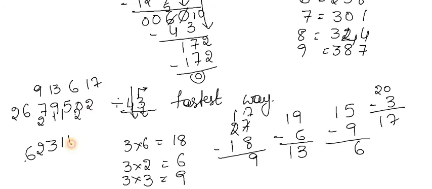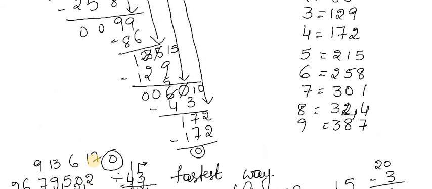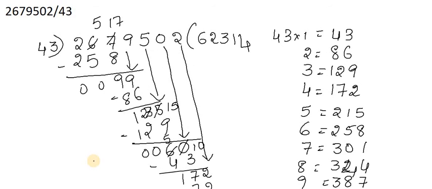4 4s are 16. What is the number that will remain? 12. 3 4s are 12. Nothing, but you will get here remainder 0. So when you get 0, the remainder will be 0. When you are getting 0 over there, the remainder is 0 and the division is